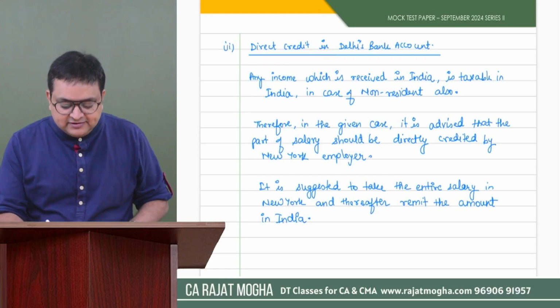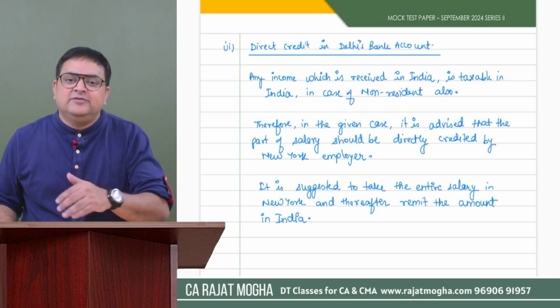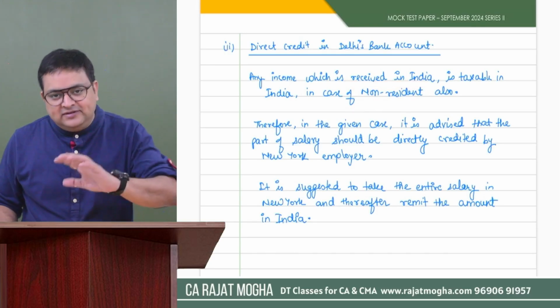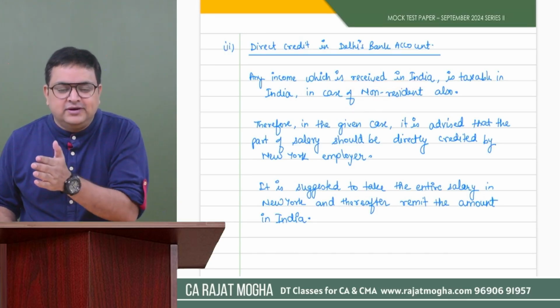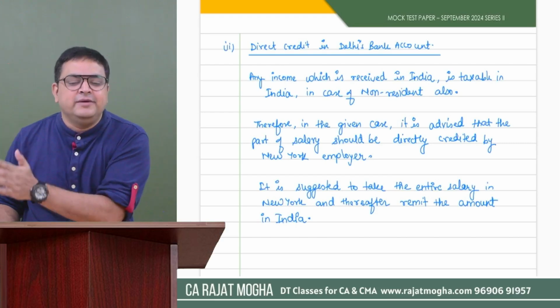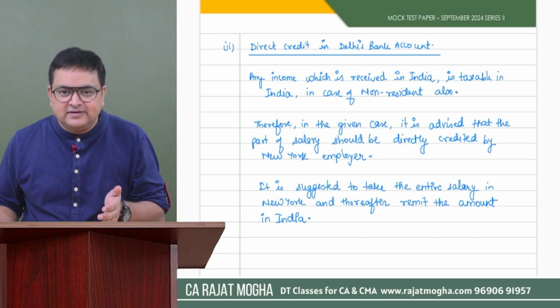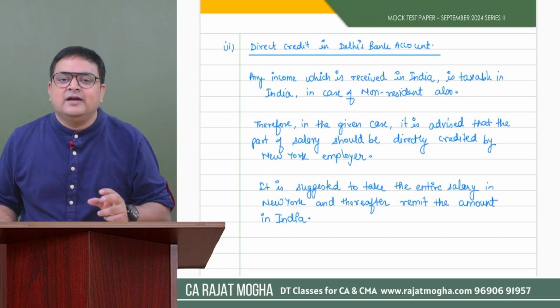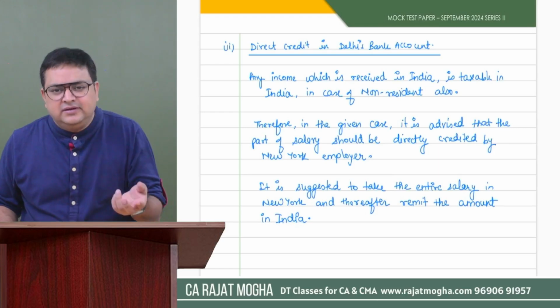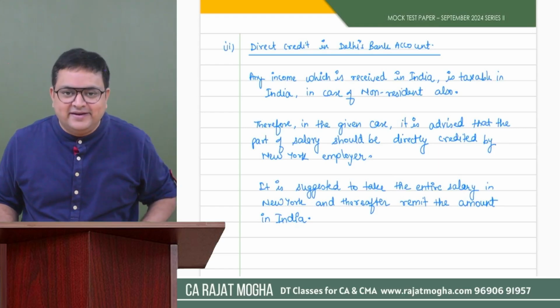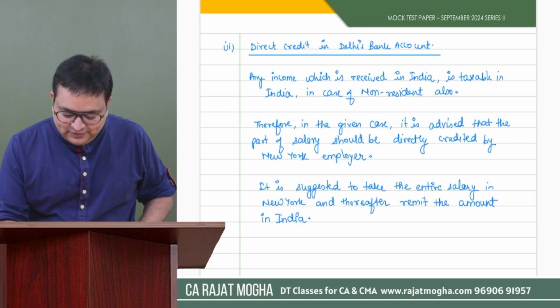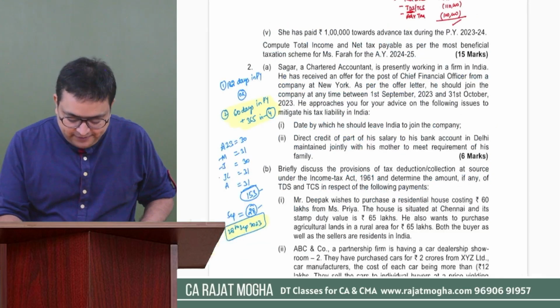And then we have discussed what was the advice regarding the direct credit in the bank account. First we have discussed that if any income is received in India, it will be taxable even if the assessee is a non-resident. So in this case, we will advise not to ask the foreign employer to credit the amount in Delhi's account. Please take the entire amount in New York, and thereafter you can remit this to India. Correct. So this was question number 2A.